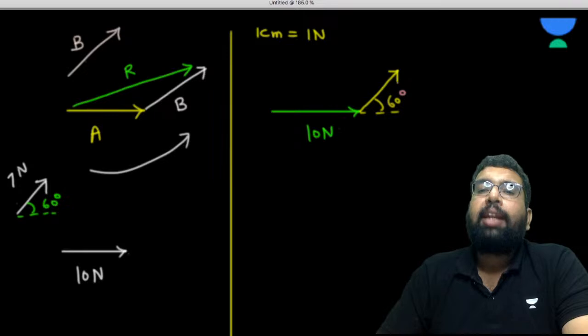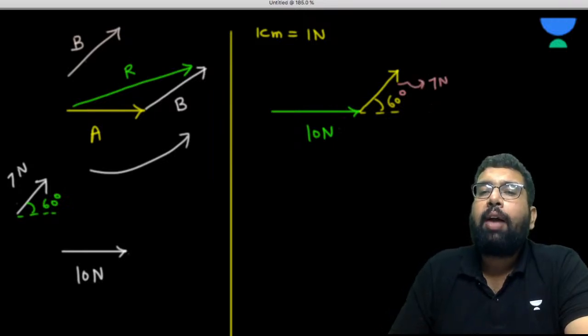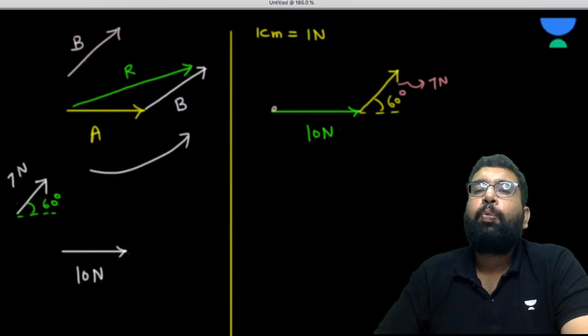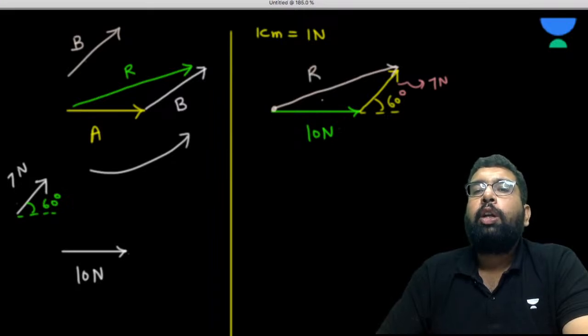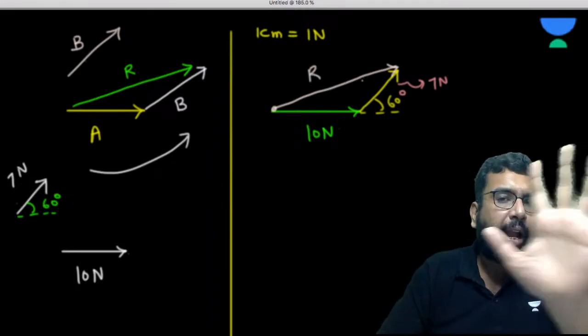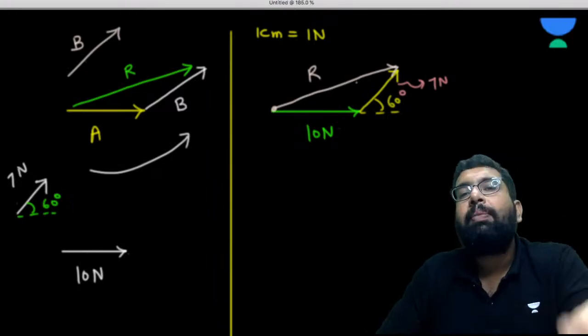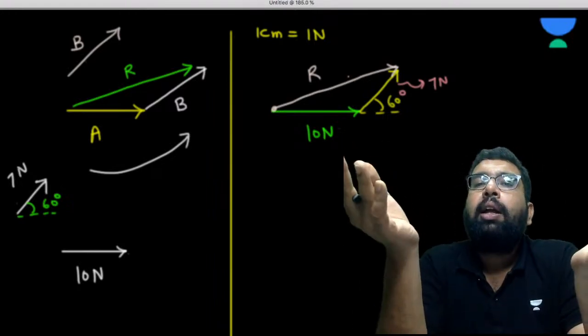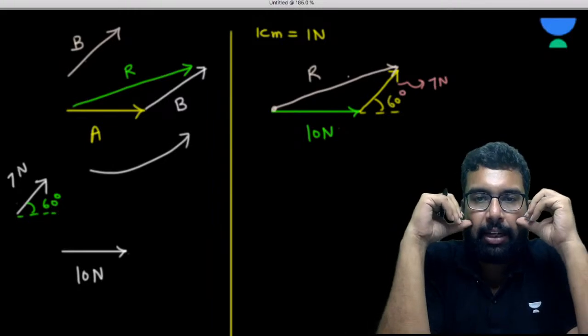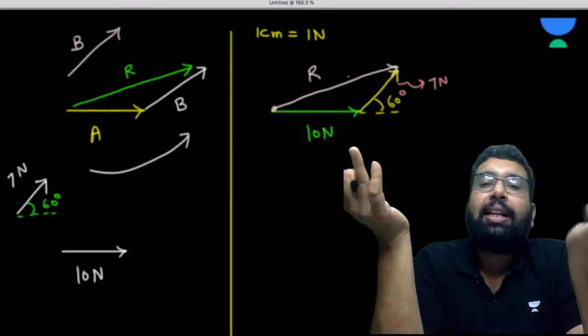Now you have the scale with you, so from this point you can join here, and then measure it with the scale. If by measuring you get, let's suppose, 11 centimeters, that means the resultant is 11.